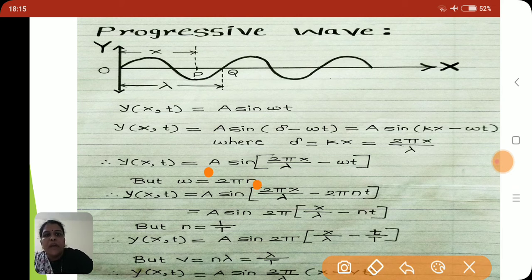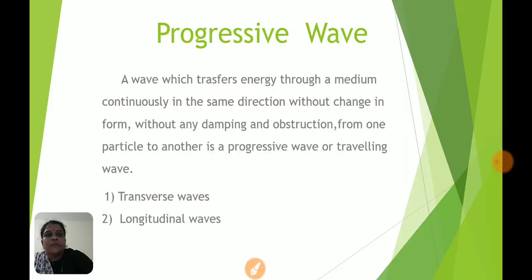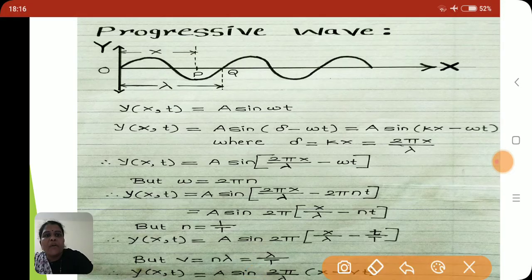Then we get the equation y of x,t is equal to a sin(2 pi x upon lambda minus 2 pi n t).